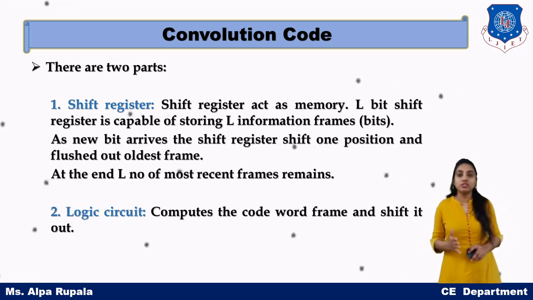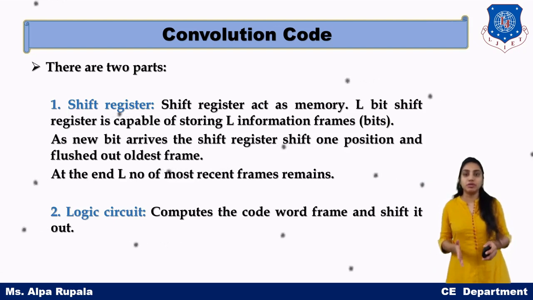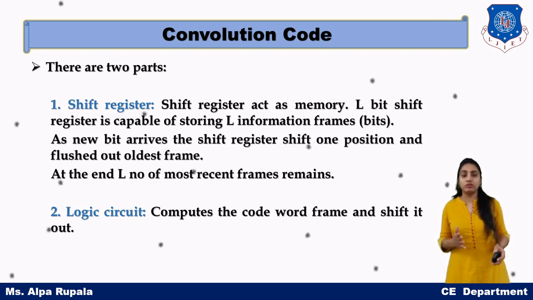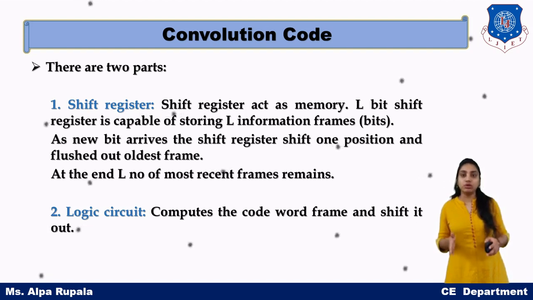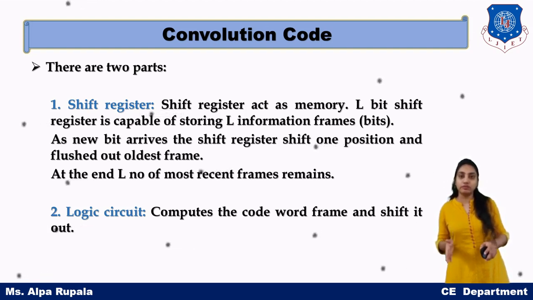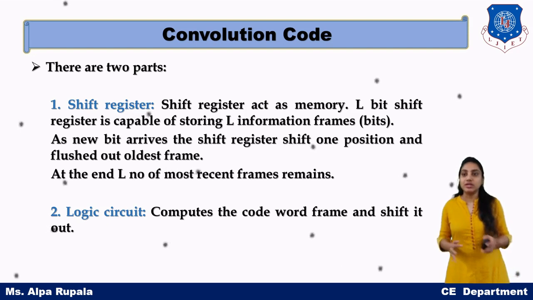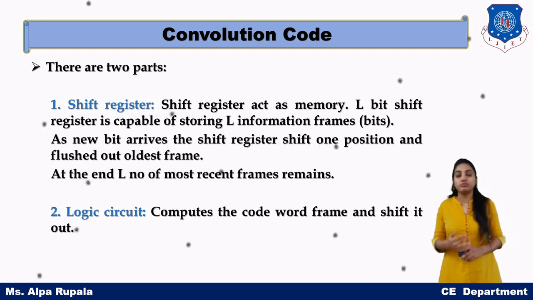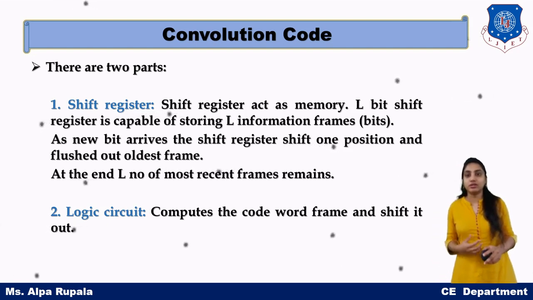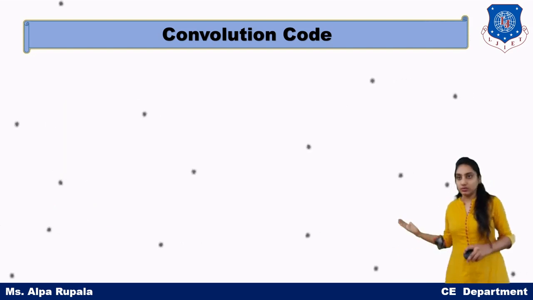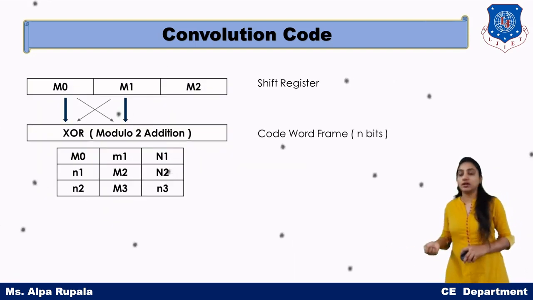In the shift register, we have some memory of L block bit size. As soon as the L block is completed for the calculation, we move forward to the next L block. This is called a shift register. And in the logic circuit, we compute something like an XOR operation on our data, as you can see in this diagram.